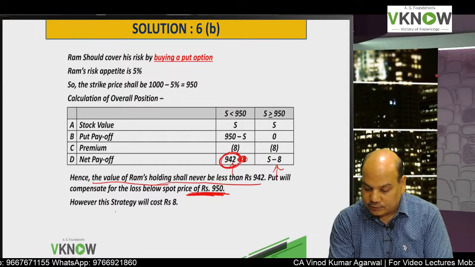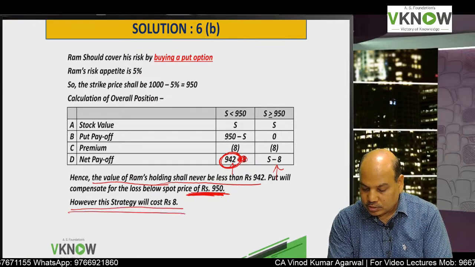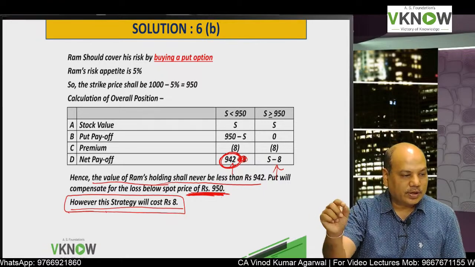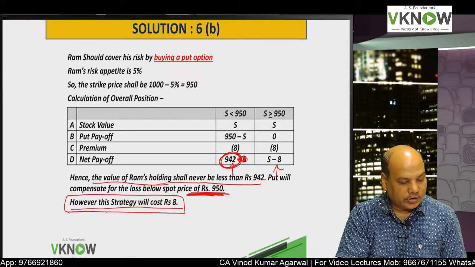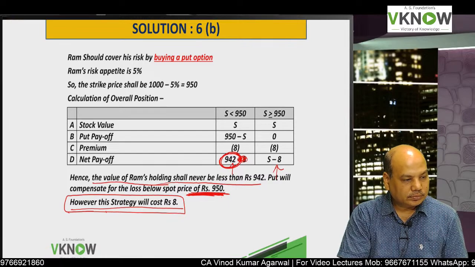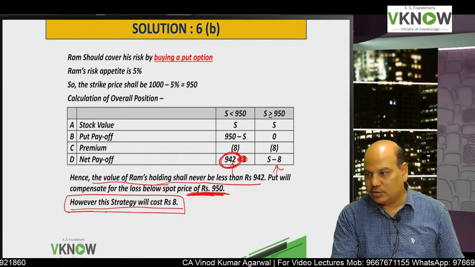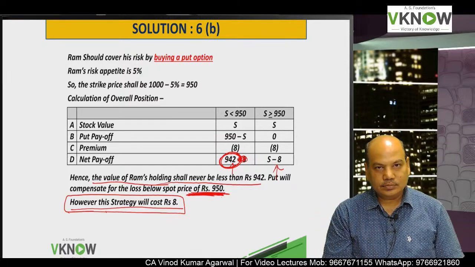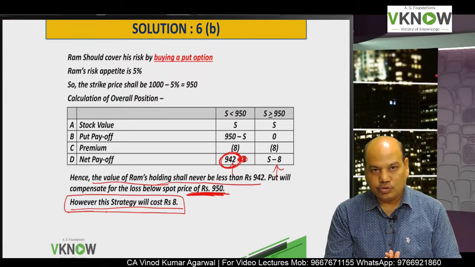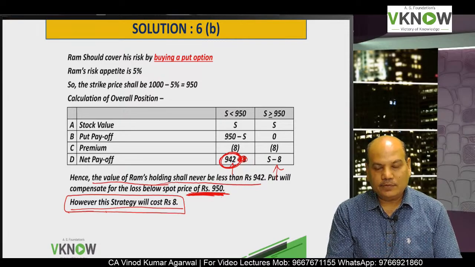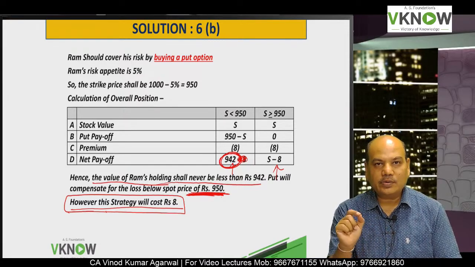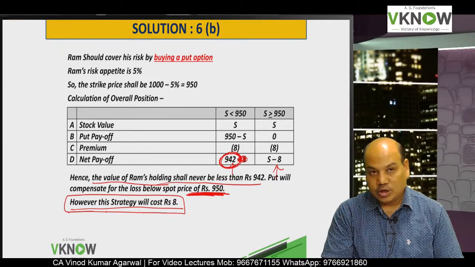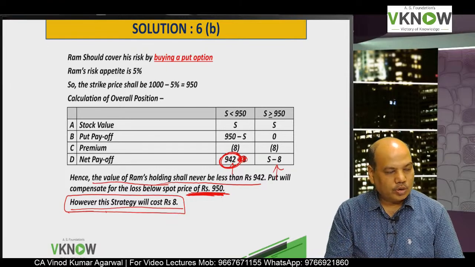But then why is there a difference of 8 rupees? The difference of 8 rupees is the premium that you have paid. So that is the cost of hedging. However, this strategy will cost rupees 8. So this strategy will ensure that you will get 950 rupees minus 8 rupees because that is the cost of hedging. You can get more also.